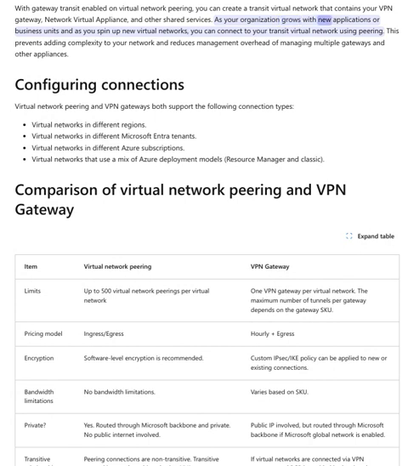As your organization grows with new applications or business units and as you spin up new virtual networks, you can connect to your transit virtual network using peering. This prevents adding complexity to your network and reduces management overhead of managing multiple gateways and other appliances.